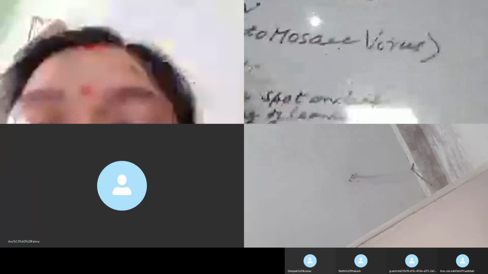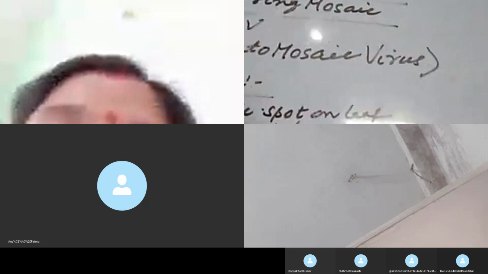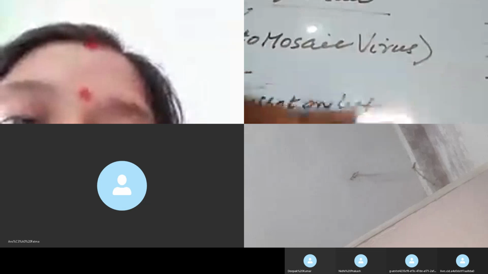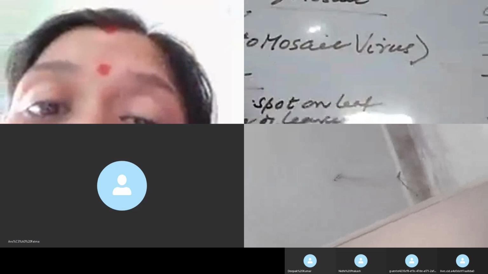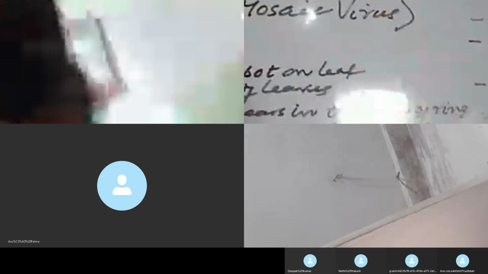Again, I am going to repeat the symptoms: appearance of chlorotic spots on the leaf, wrinkling of the leaves, mosaic appearing in the form of ring, turning down of the edge of the leaves, stiffer edge of the leaves, surface of the leaves becoming rough, stunted growth of plant, pollen sterility, low fruit setting, low productivity, uneven ripening of the fruit. And now let us see the etiology of this disease.